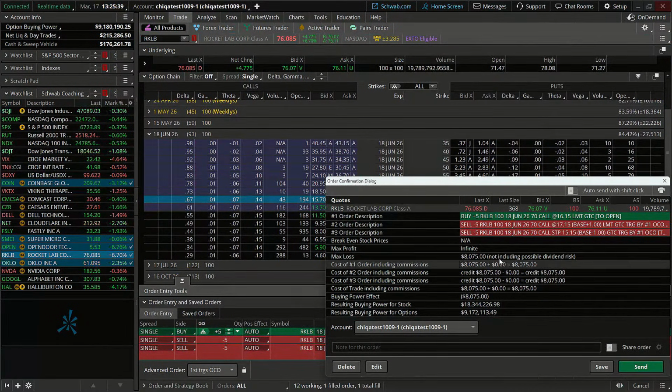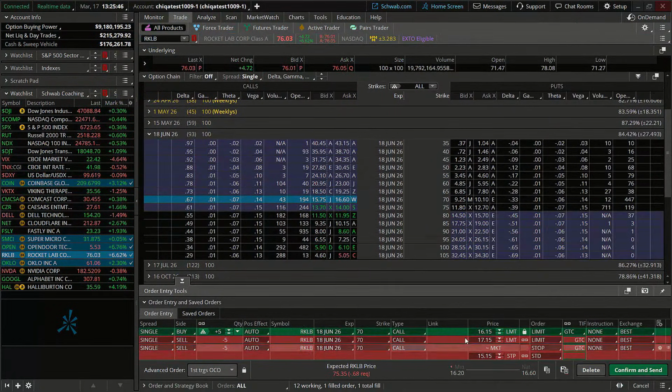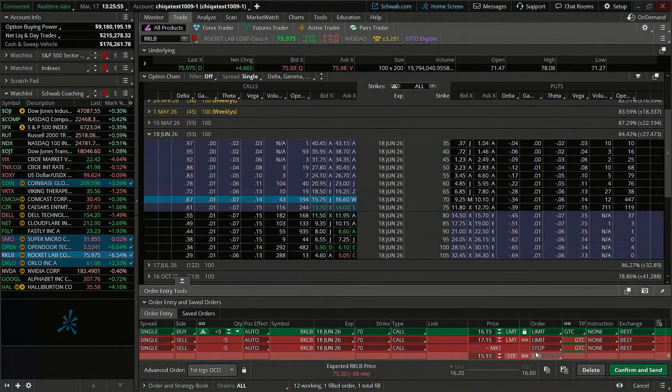And so if I go to this next page, you can see we're putting about $8,000 to work. We're putting about $8,000 at risk, but we are going to attempt to limit our risk with a stop order here. Essentially we're going to look for a 20% loss on the downside and a 20% gain on the upside.